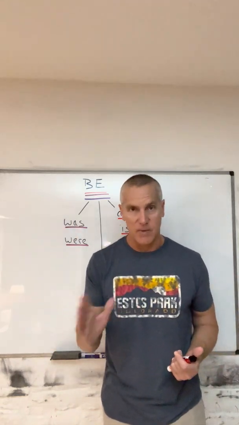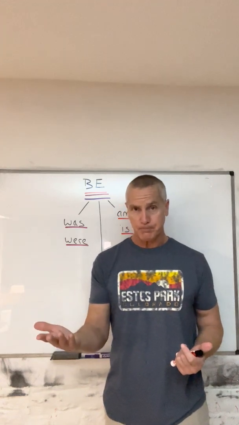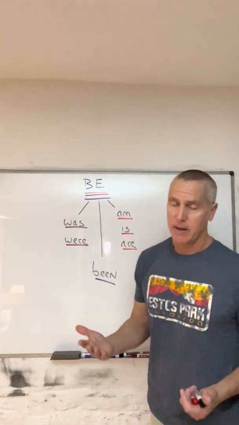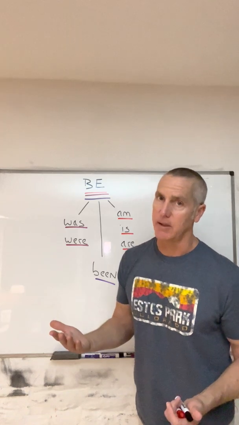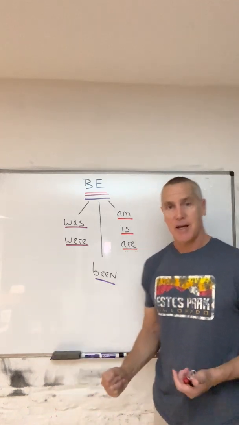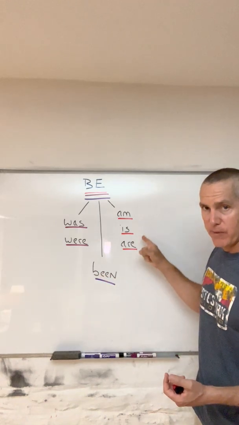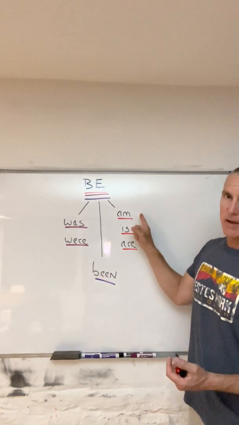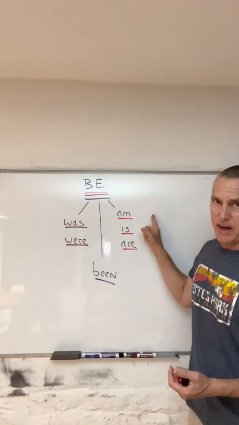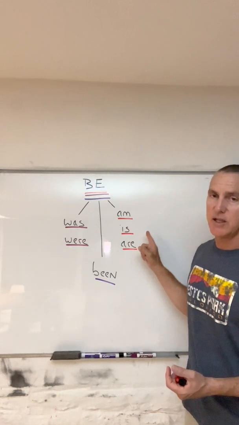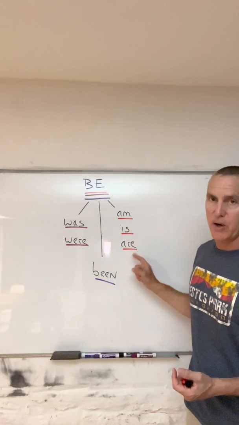Basically, it's the same thing in English and Spanish, except that Spanish is more complicated, right? Yeah. English is so easy. It is the only verb with 3 forms in the present tense. Am, is, are. I am, he is, she is, it is, you are, we are, they are.